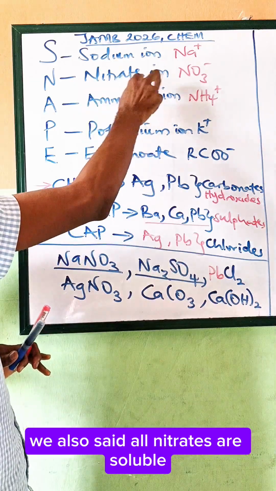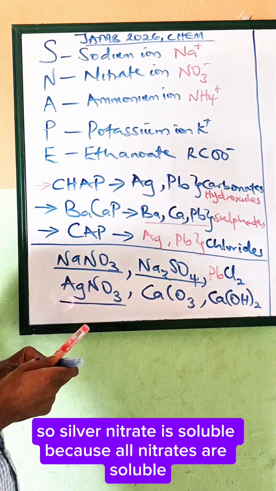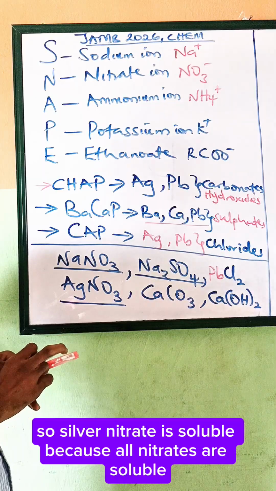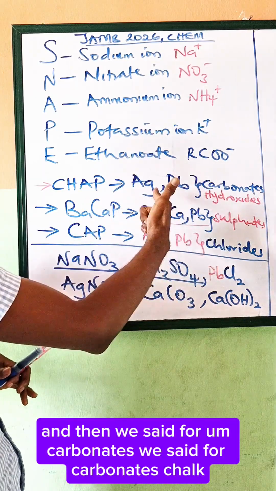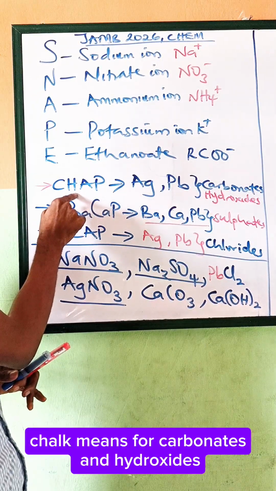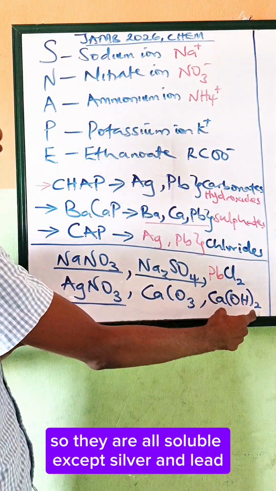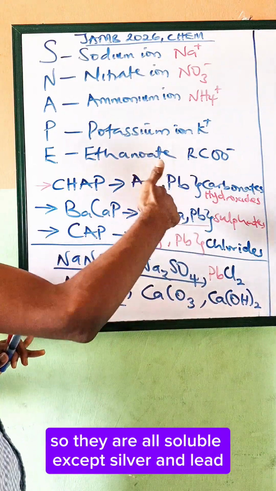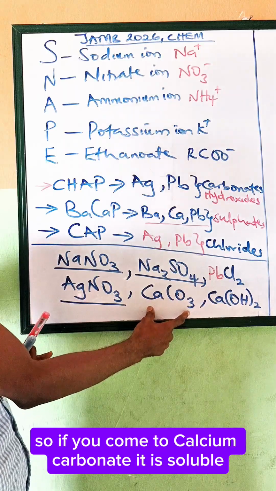We also said all nitrates are soluble, so silver nitrate is soluble. And for carbonates and hydroxides, they are all soluble except for silver and lead. So calcium carbonate is soluble.